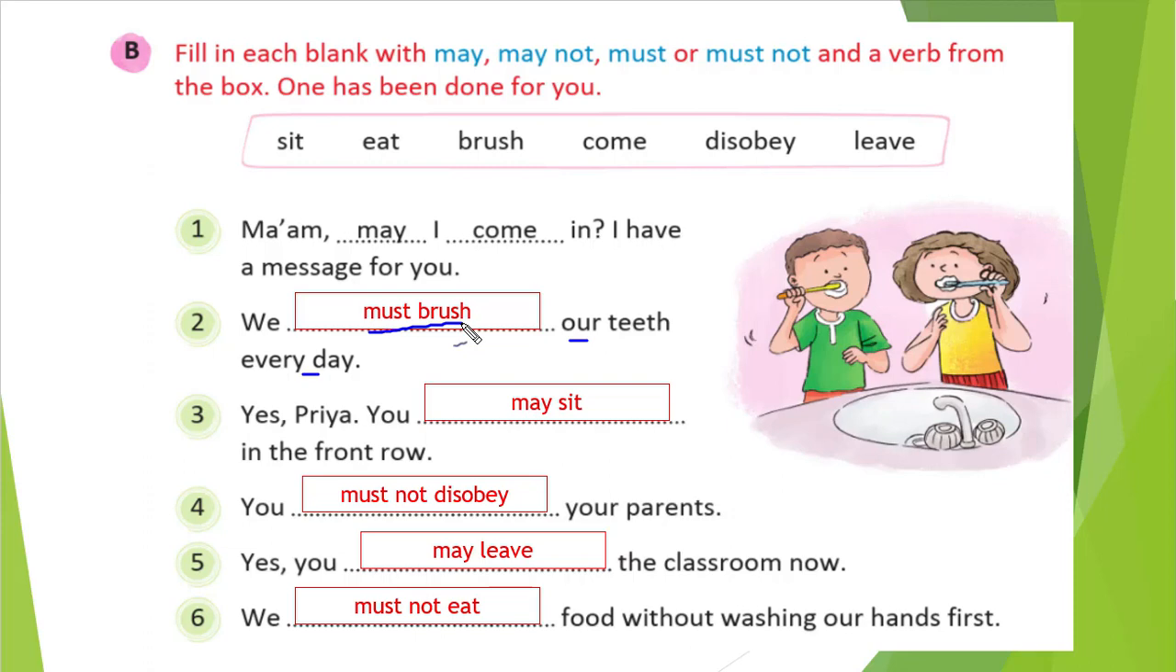Third one, you see: yes Priya, you blank in the front row. So in the front row, what can you do? You can sit there, right? And you are giving a permission. So you may sit in the front row.